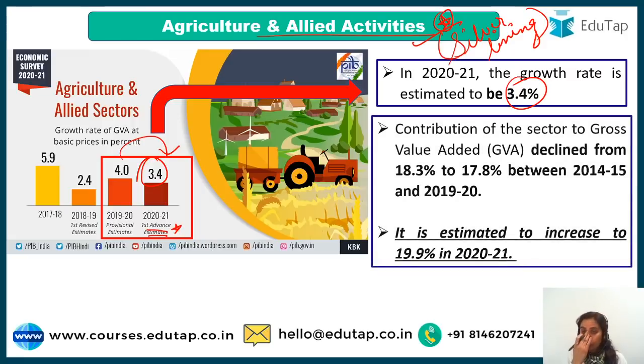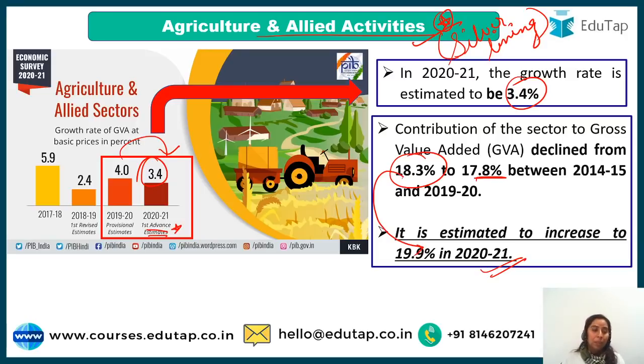Contribution of the sector to GVA has declined from 18.3 to 17.8% in the past 5 years. 2014-15 to 2019-20, it was 18.3, now it is 17.8. But we are expecting it to increase in the year 2021. So guys, overall, if we bar this year, it says from 18.3% in 2014-15, in the coming year, it is going to increase to 19.9% GVA contribution we are talking about, right?